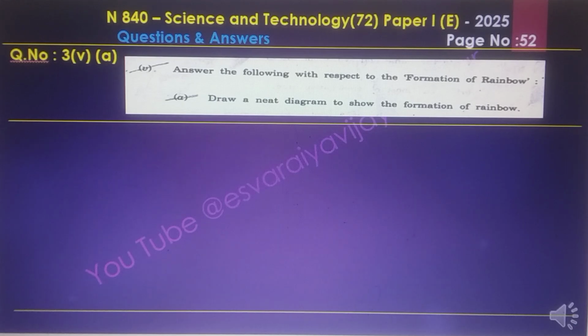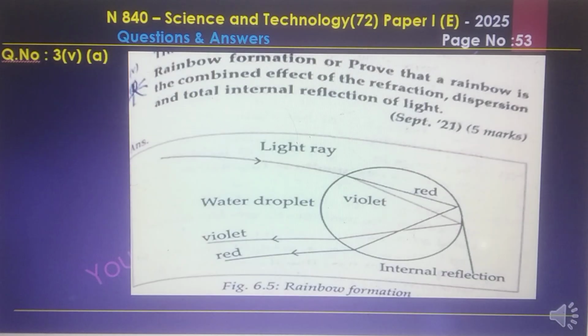3-5a, answer the following with respect to the formation of a rainbow. Draw a neat diagram to show the formation of a rainbow and name two natural processes involved in the formation of a rainbow. That is the question.